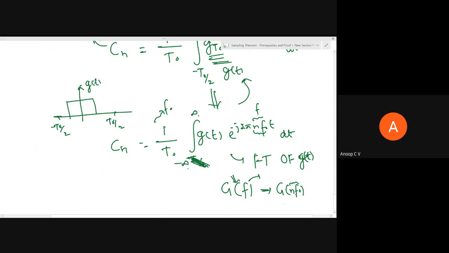Or in other words, you can tell, G of nf naught is nothing but the value of g of f, right? Please listen carefully. It is nothing but the value of g of f at frequency instances nf naught, right? I know it will be a little bit confusing, but I request you to take some time and try to understand and appreciate this.